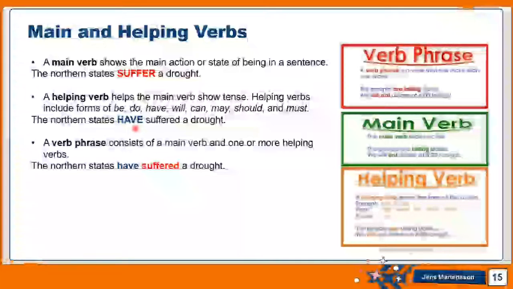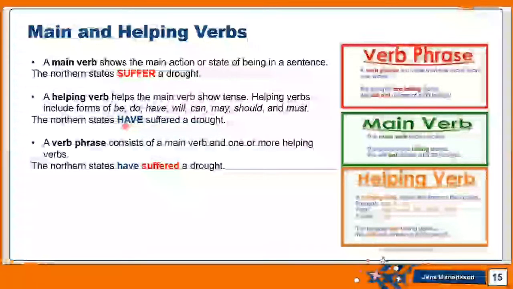Why do I use a helping verb? From its name, because it helps the main verb, which is the verb suffer, to show the tense: is it present, past, or future? Because I'm using the past tense, I added the helping verb have.